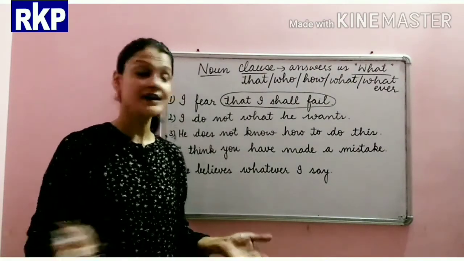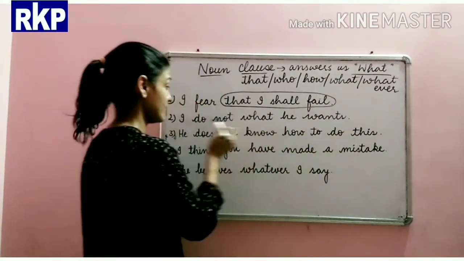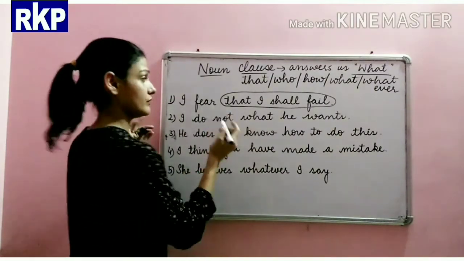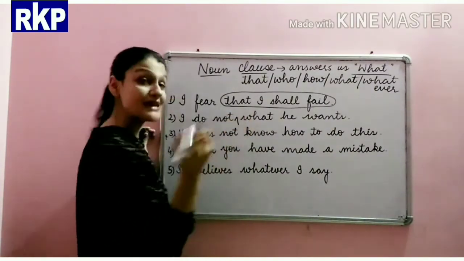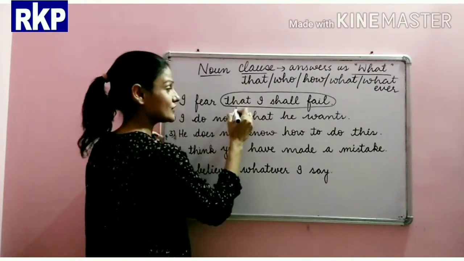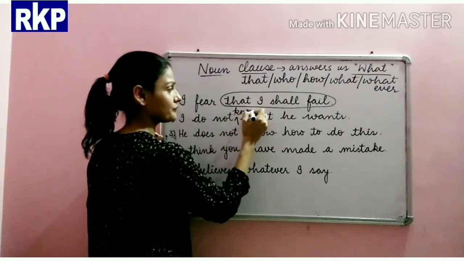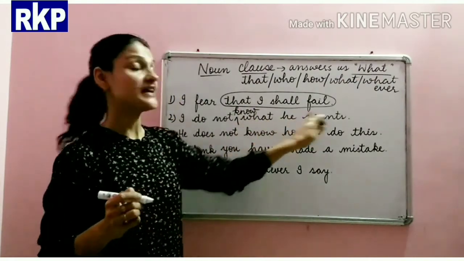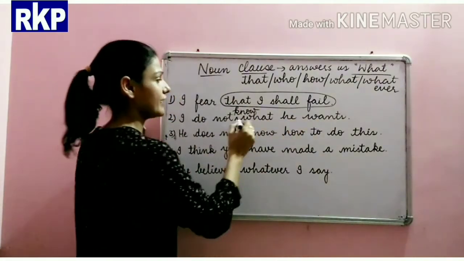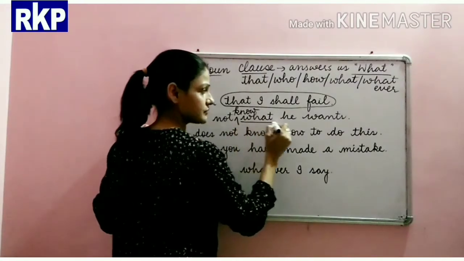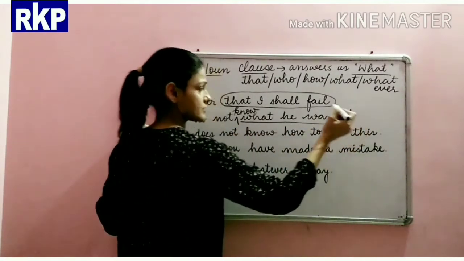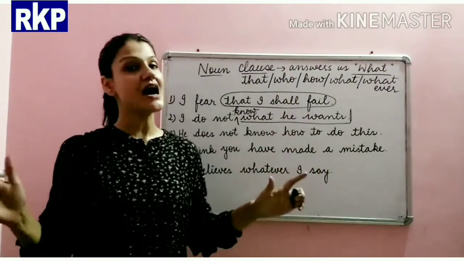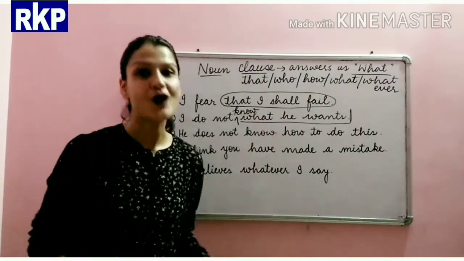You're getting my point? Let me write, I missed this word here: I do not know what he wants. So beta, you see here, from what till wants, what he wants is our noun clause.